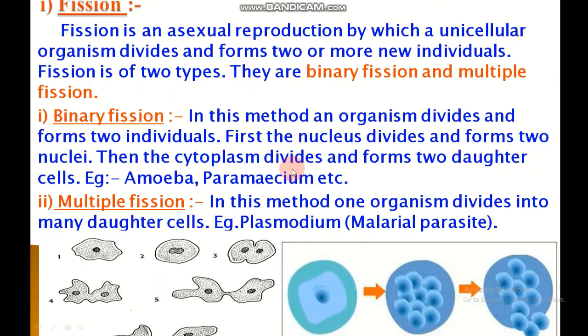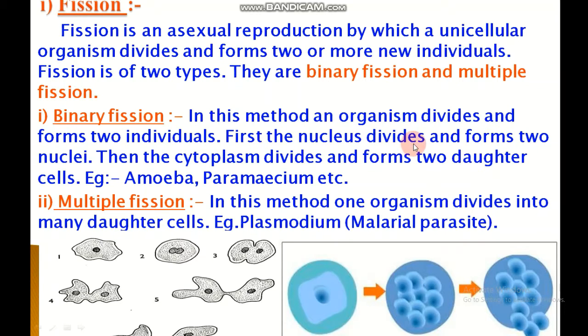Fission. The first type of asexual reproduction is fission. Fission is an asexual reproduction by which a unicellular organism divides and forms two or more new individuals. Fission is of two types. They are binary fission and multiple fission. Binary fission: in this method, an organism divides and forms two individuals.